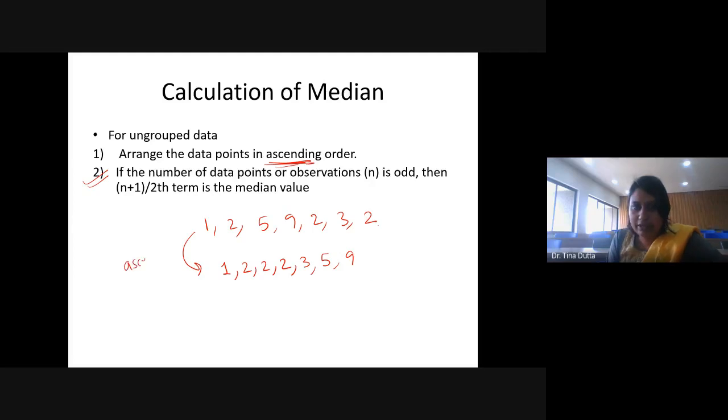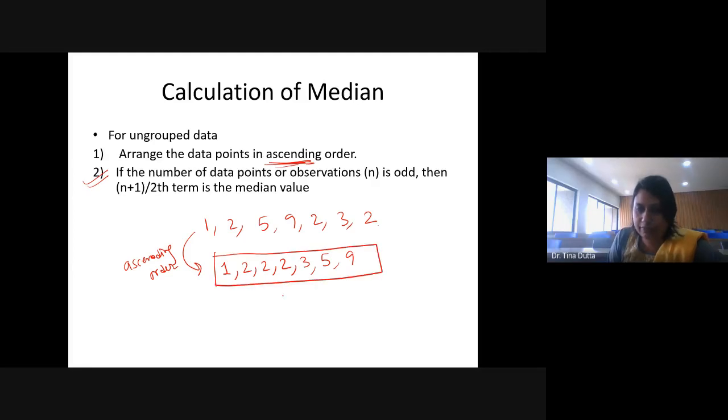So after ascending, this is ascending order. After converting this into ascending order, what is the middlemost value now? Which value is in the middle? You need to pick the middlemost value from this one. Which value is in the middle? Is this clear? Am I making sense?